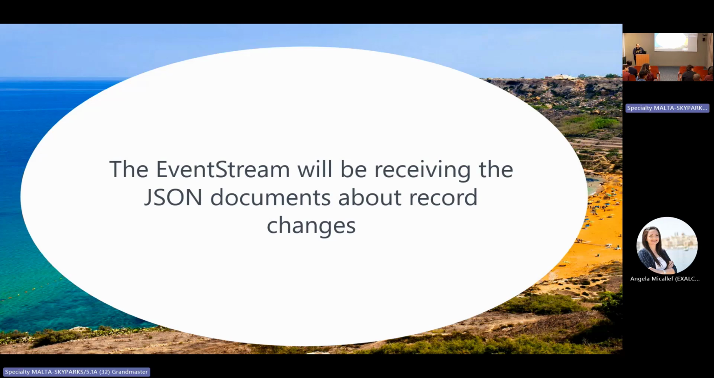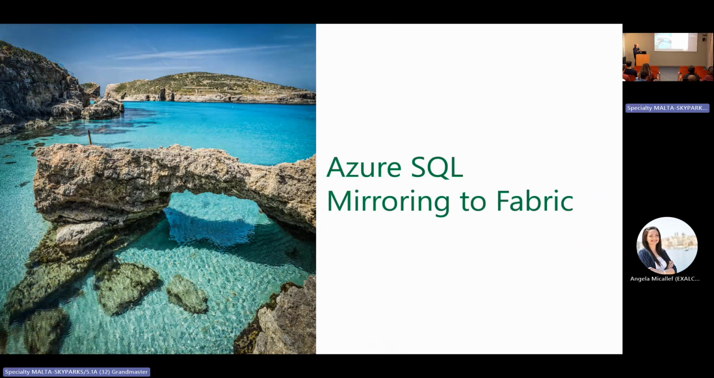And after you do that, it's like, okay, I will do the historic for this part, or it depends on the structure of your data, I guess. Okay. Right? Yes. So the event stream will be receiving the JSON documents about record changes. Our record changes will arrive at the event stream. Okay.